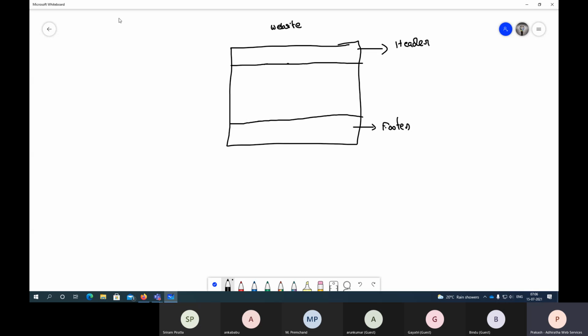Like if you're creating 5 pages in your document or 100 pages in your document, the header and footer will remain the same. The same way for a website also, there's a header section, there's a footer section. Then there is a body, like what content you have. So this is a body section.